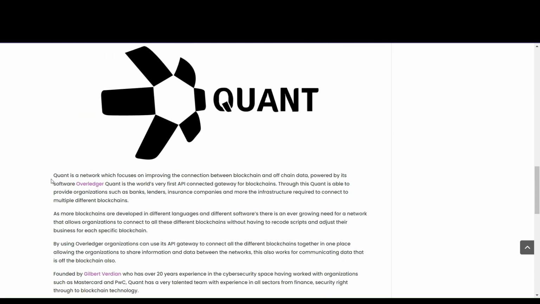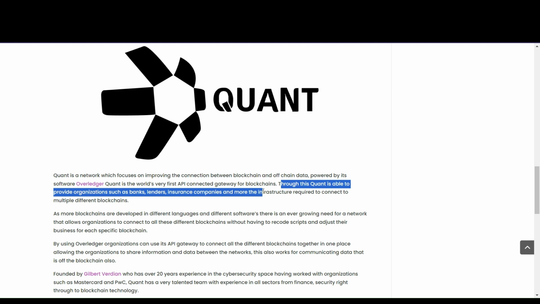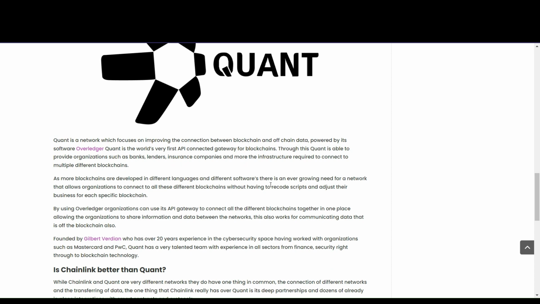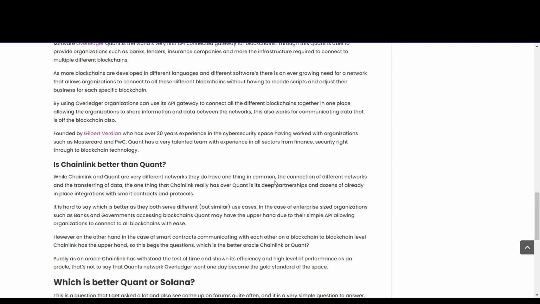And now, as you see right here, what is Quant? Quant is a network which focuses on improving the connection between blockchain and off-chain data, powered by its software called Overledger, where Quant is the world's very first API connected gateway for blockchains. Through this, Quant is able to provide organizations such as banks, lenders, insurance companies, and more the infrastructure required to connect to multiple different blockchains. So that's in a nutshell what Chainlink and Quant is all about.